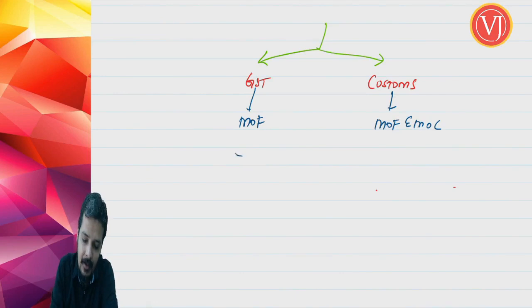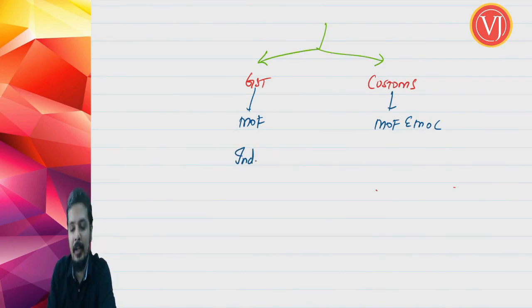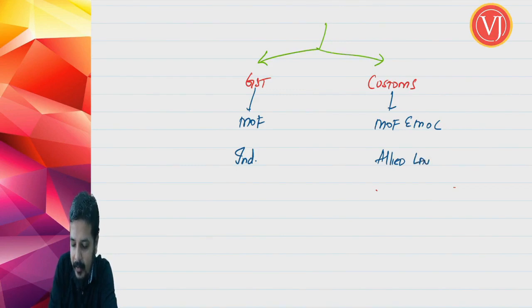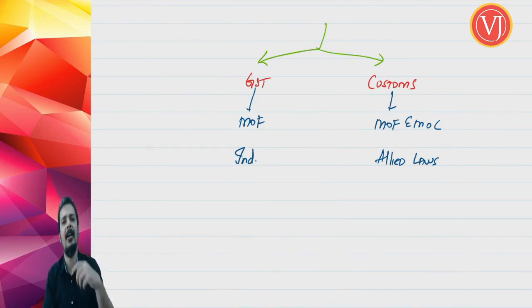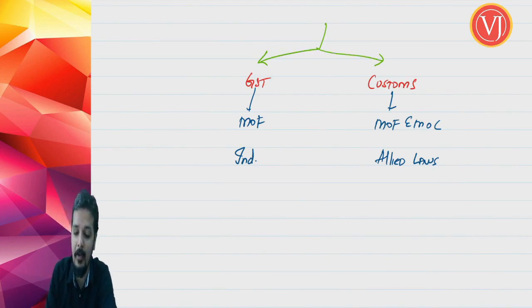Your GST, you can read it independently, but your customs, you have to always read it along with your allied laws. Example, FEMA. One of the examples is FEMA, not the only example. You can master your GST by reading it independently. It can be understood independently, but your customs has to be always read along with allied laws.